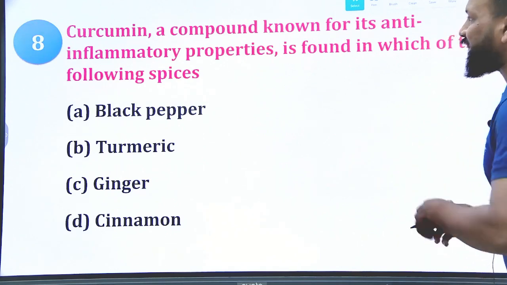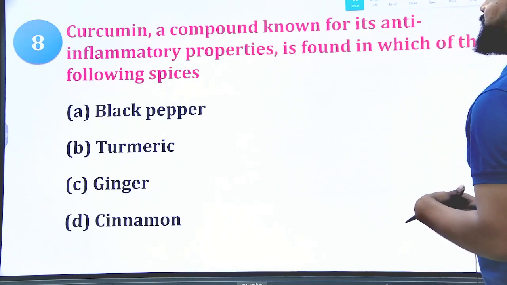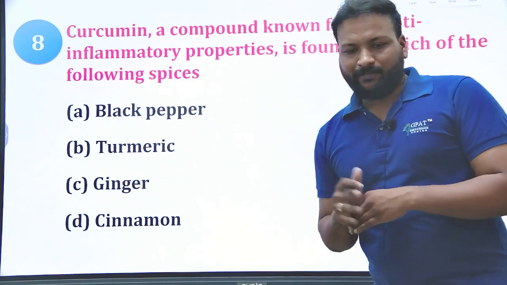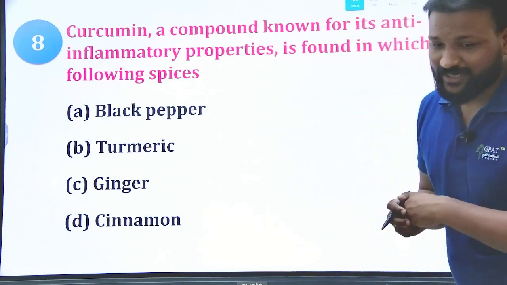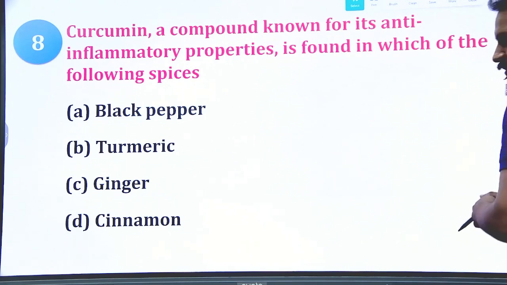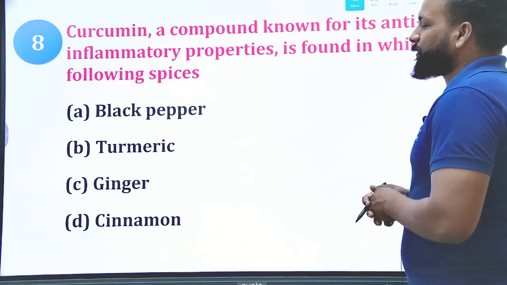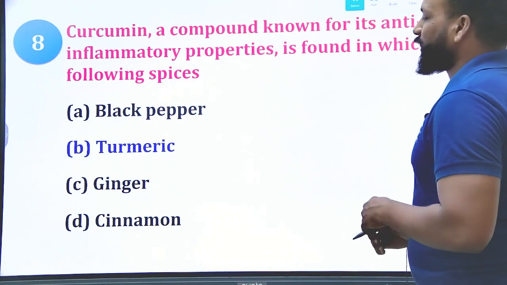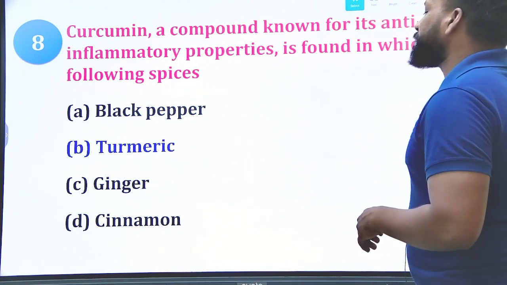Next question of this series. Curcumin, a compound known for its anti-inflammatory properties, is found in which of the following species? Yes, curcumin is obtained from which of the following? Very simple answer. Okay, it's a very easy question. You can answer without any explanation. We know very well it is not obtained from black pepper, cinnamon, or ginger, because curcumin is obtained from turmeric.